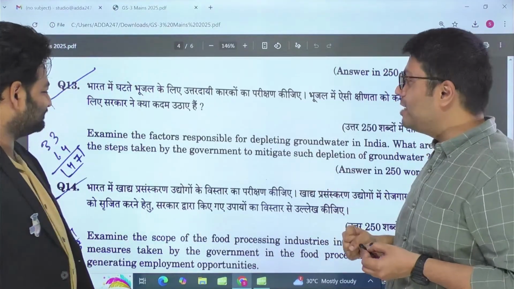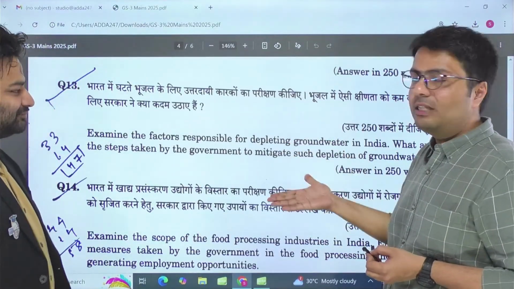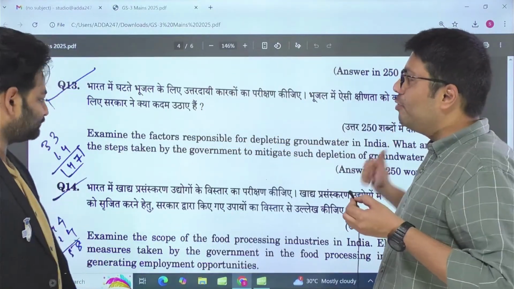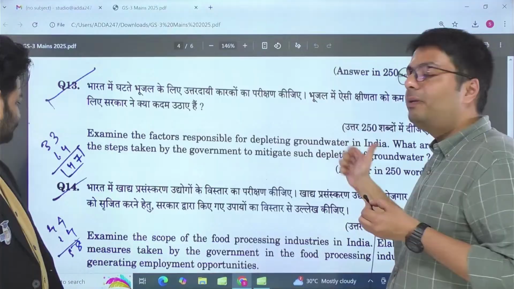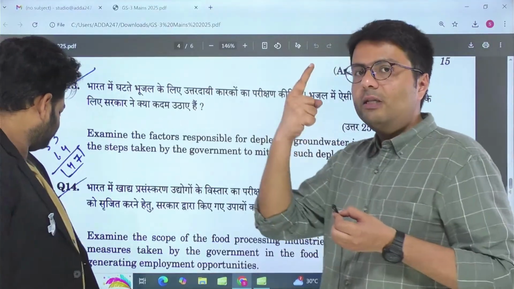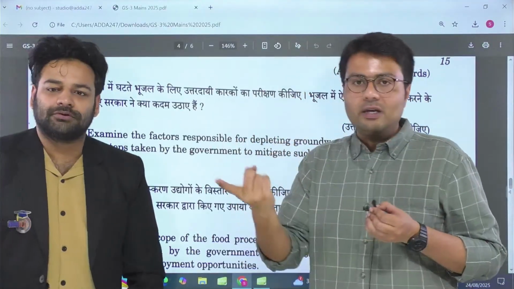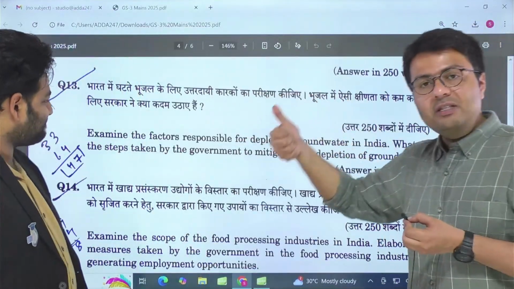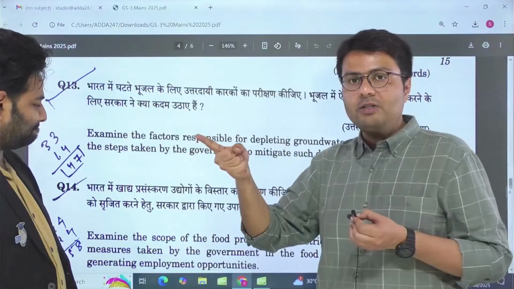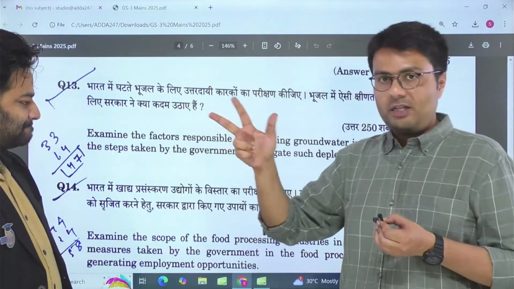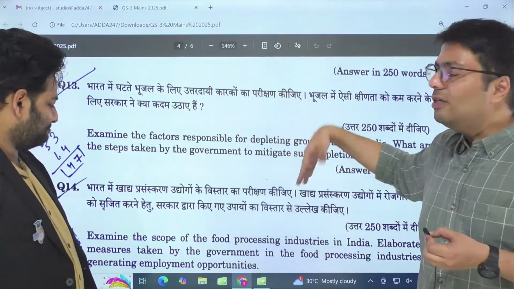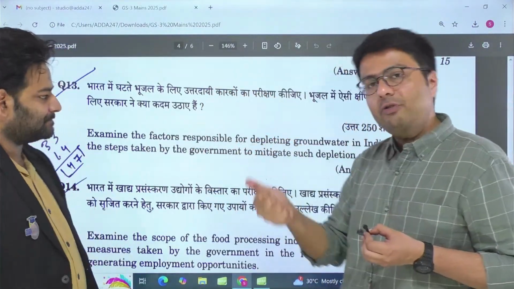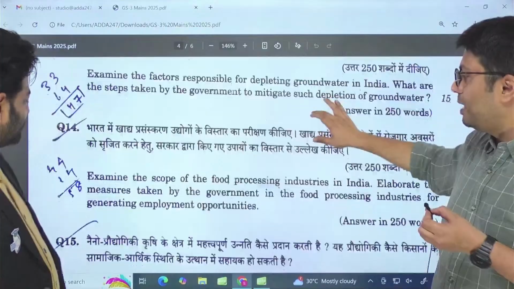Now this 13th question, although related to agriculture, here you have to take again a multidimensional perspective. It asks you to enumerate the factors responsible for depleting groundwater in India. First, the major reason is agriculture. Then comes human consumption. So you have to take urbanization here, you have to take agriculture here, you have to take industrialization here. So 3 aspects you have to cover. Although not overtly an environmental question, you'll have to incorporate those themes into it.